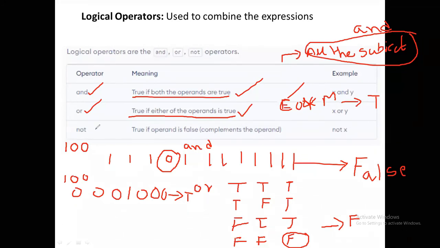And similarly, NOT. NOT is nothing but complementary. For example, you give true. If you apply NOT, then it becomes false. The truth table is: for true, it is false; for false, it is true. So it's the NOT operator. So this is about logical operators. The purpose of the logical operators is to combine expressions.